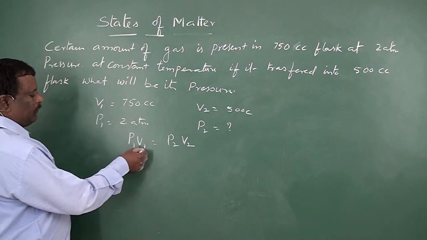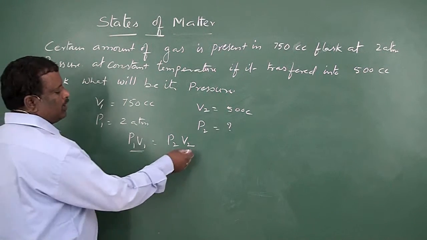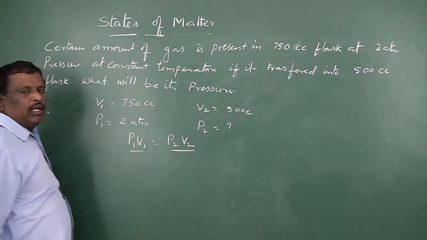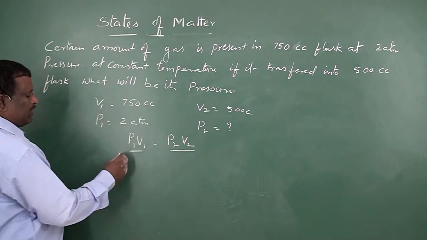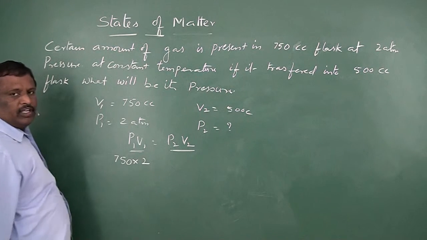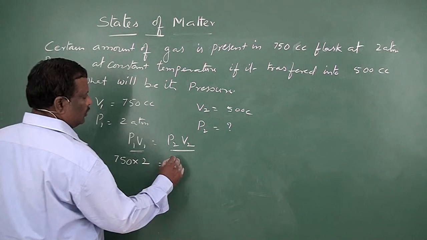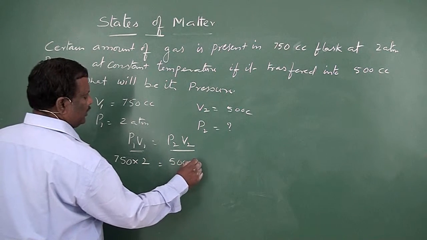So 750 into 2 will be equal to 500 into P2.